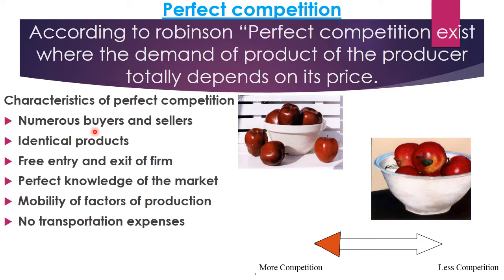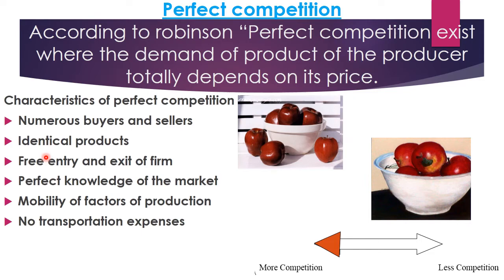For example, in wheat farming, if there is any increase or decrease in the production of a single farmer, will it affect the total production of wheat? No, because there are many farmers, many small farms producing wheat, right? As the sellers are numerous, in the same way the buyers are also numerous, so they cannot influence the market price. So in perfect competition, the market totally depends on the price.